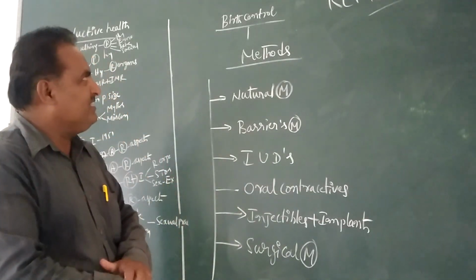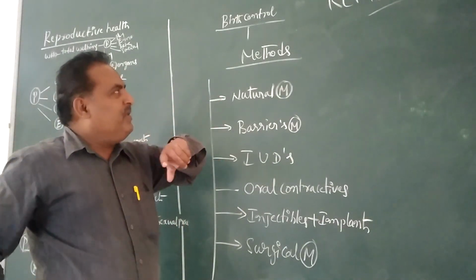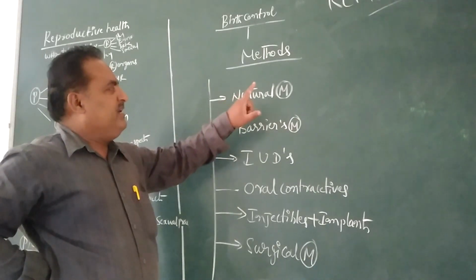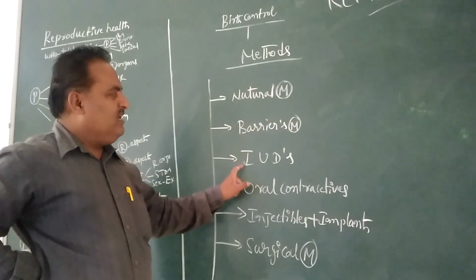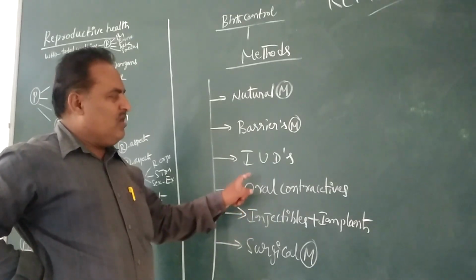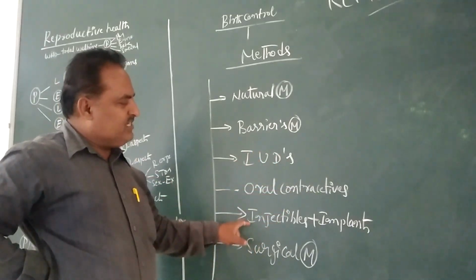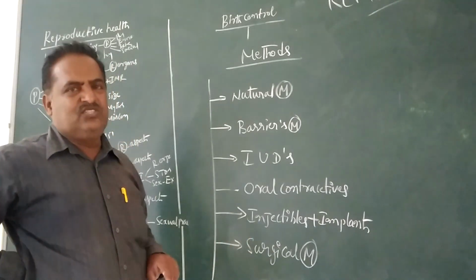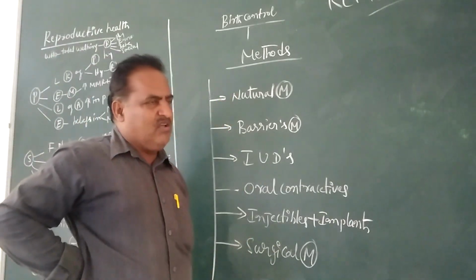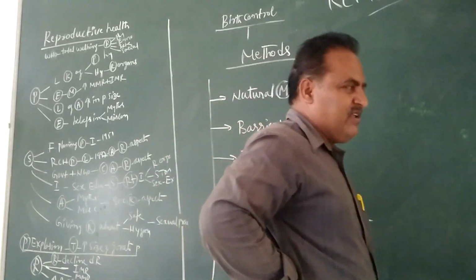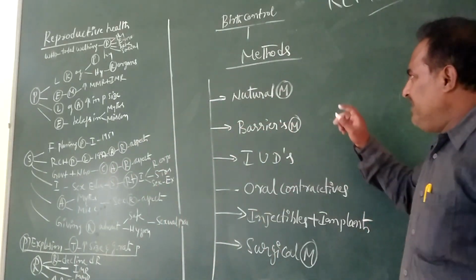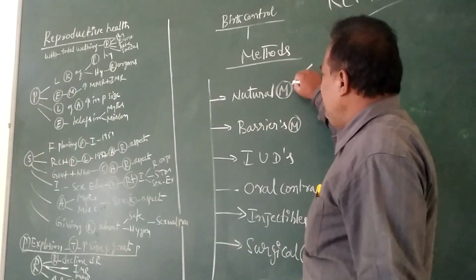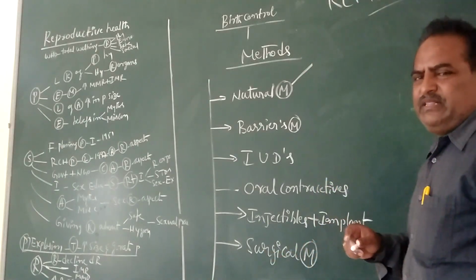These are the major methods used in birth control: natural method, barriers method, IUD method, oral contraceptive method, injectables and implants method, and the last one, surgical method. In the case of natural method of contraception, three different methods are used.